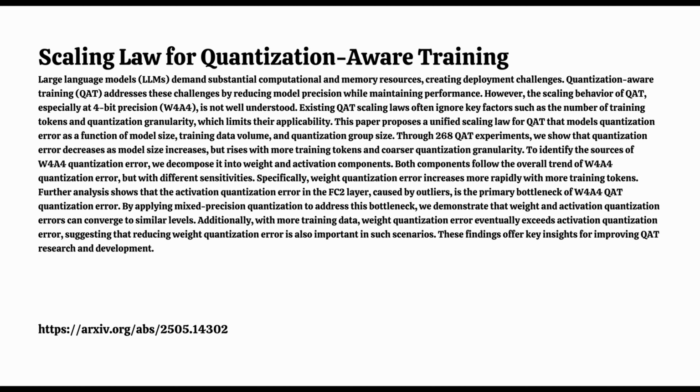Okay. And how do these separate errors behave with N, D, and G? Were they the same? Similar overall trends, but with different sensitivities. For instance, weight error W4A16 decreased faster with bigger models N than activation error W16A4 did. But weight error W4A16 increased faster with more training data D than activation error W16A4. Interesting. And granularity? Activation error W16A4 was much more sensitive to the granularity G than weight error W4A16 was. Figure 7 shows these differences visually.